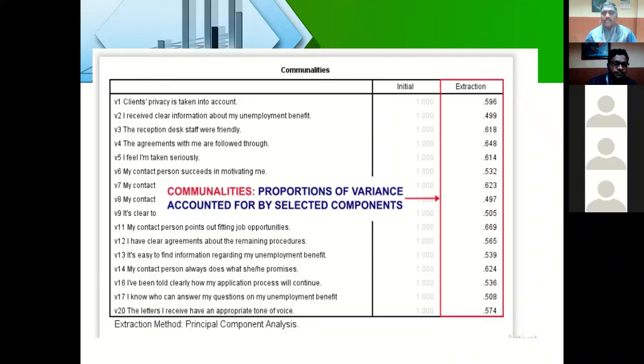Just as you do a reliability test and find that your data is valid and reliable for your study, the same thing applies to the factors, variables or items, based on your EFA and CFA, that you are finding through the literature review. You have to get a confirmation whether you are using a relevant thing for your study. That confirmation you can get from this communalities table by seeing the absolute coefficient value, whether it is less than that particular value or more than that, right? This is one output table.